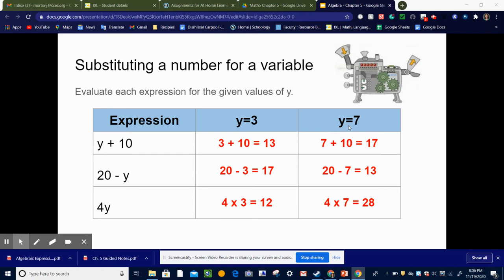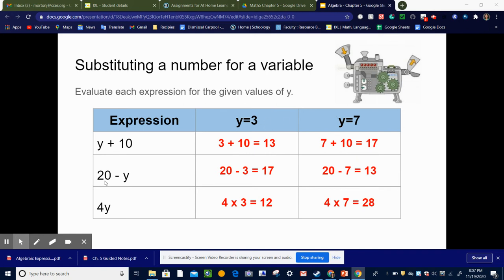So here, I'm going to let y equal 7, and let's see if we get something different. So instead of y plus 10, instead of the y, I'm going to substitute in 7. So that gives me 7 plus 10. That equals 17. So again, you could choose any number you wanted to substitute in for y. It could be a fraction, it could be a decimal, it could be a whole number, a negative number, anything you want it to be. In this case, we're using 3 and 7, but it could be any number you'd want it to be.